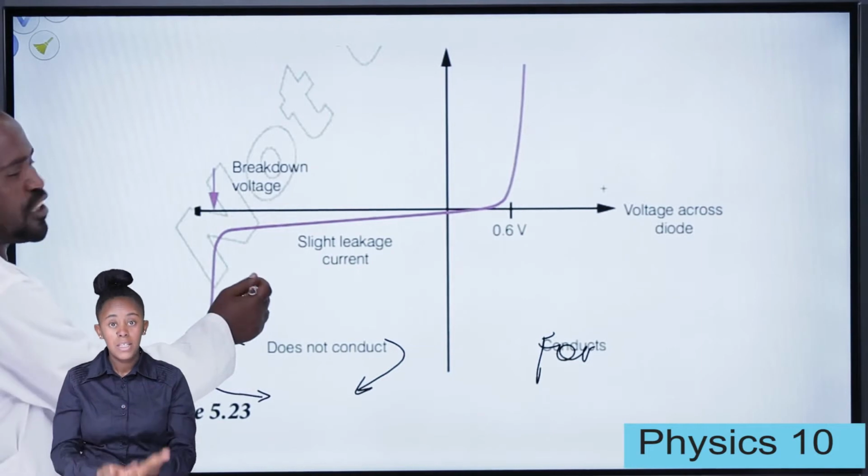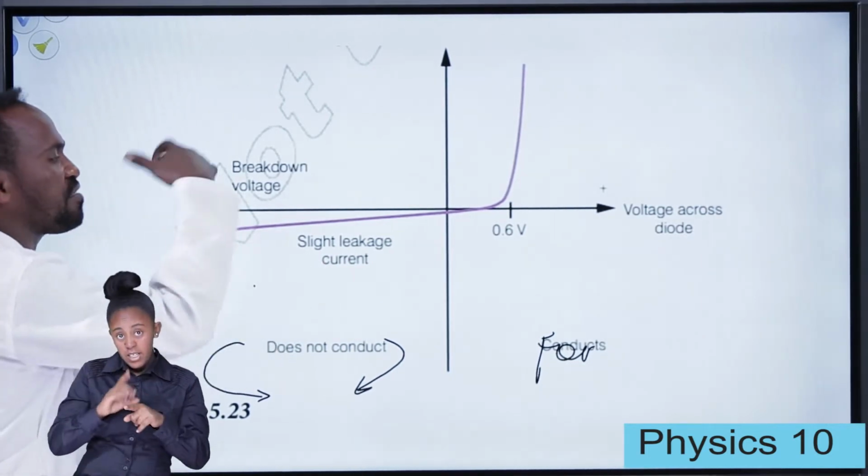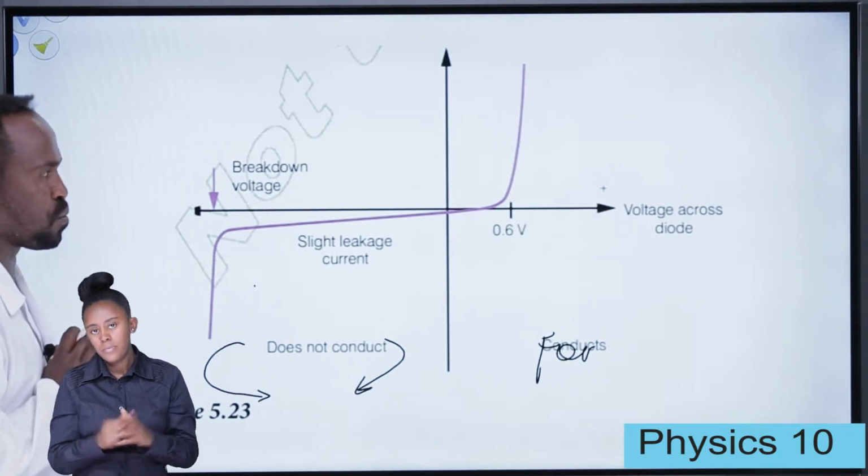This is the reverse direction. In this reverse direction, or reverse bias, we say no current flows.